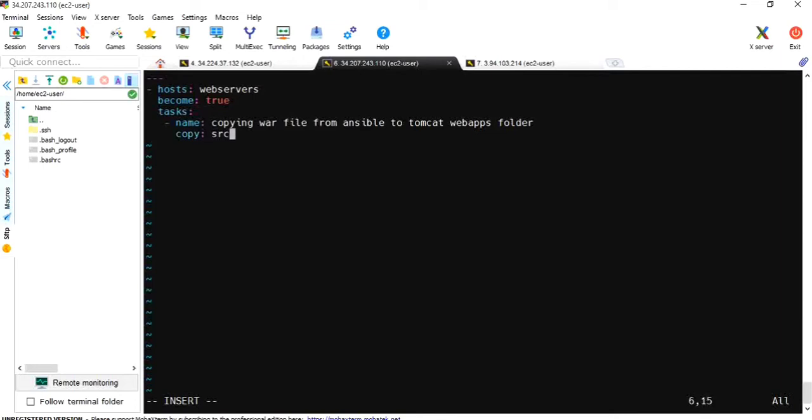Source, from where I have to copy. This is my server 2. From server 2 to server 3 I have to copy. Where is my var folder? It is in opt, artifact folder, and in the artifact folder we have target, and inside target I have to mention that var file. We can't give star.var.